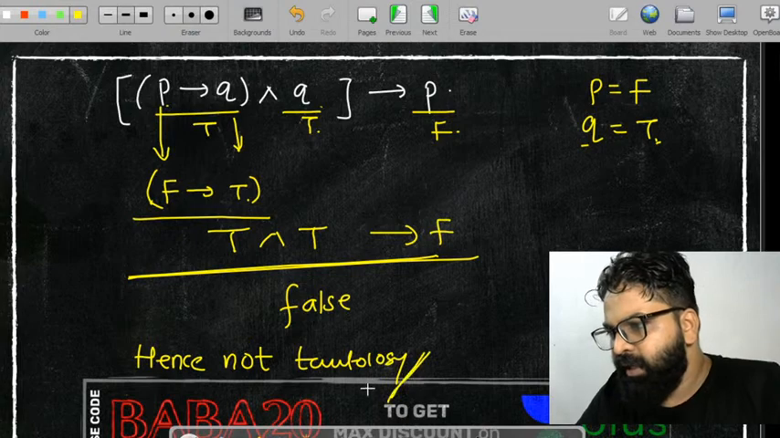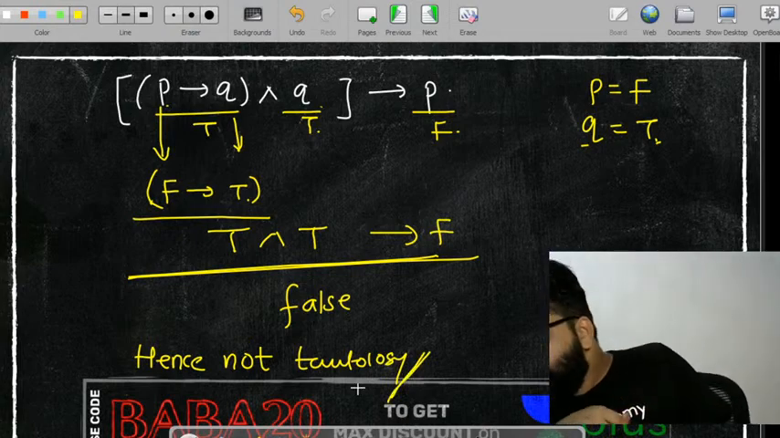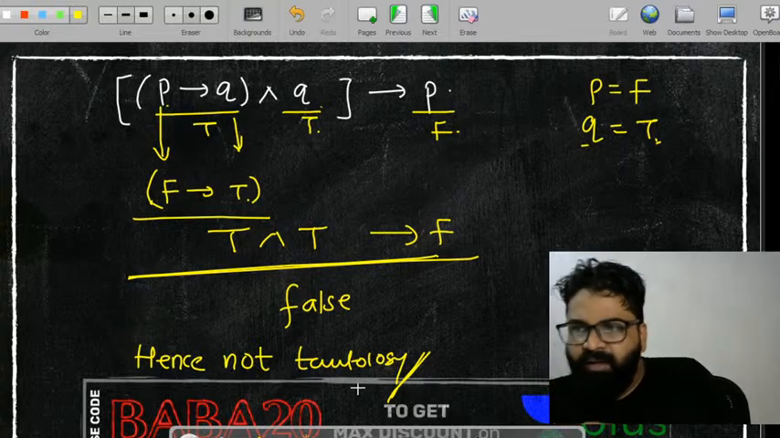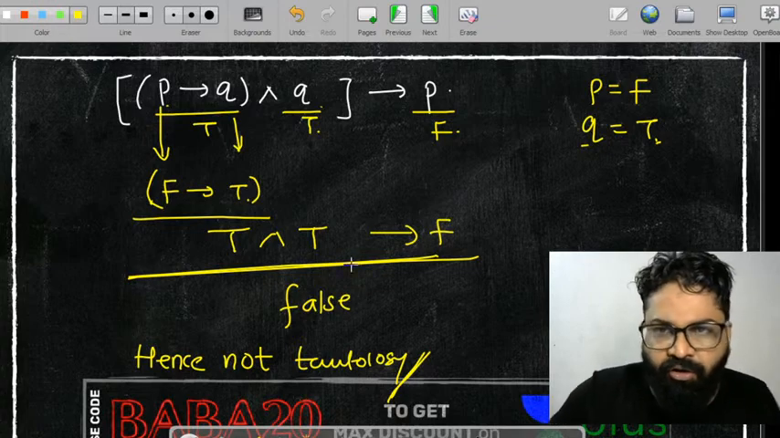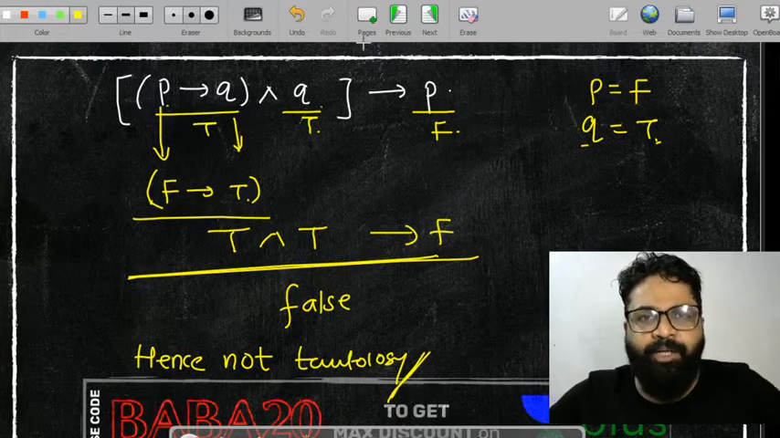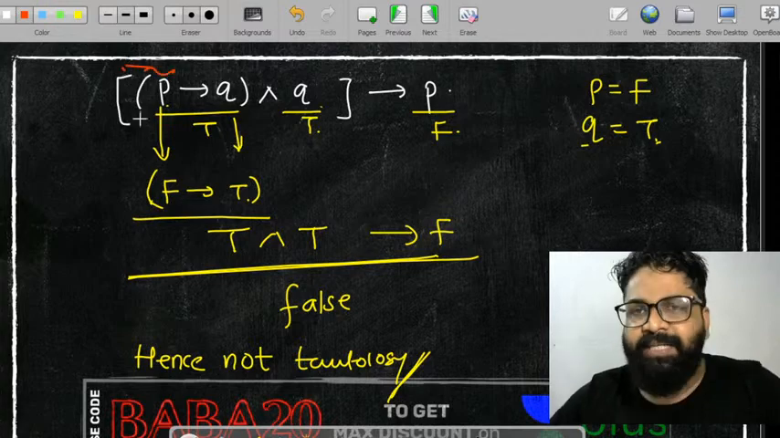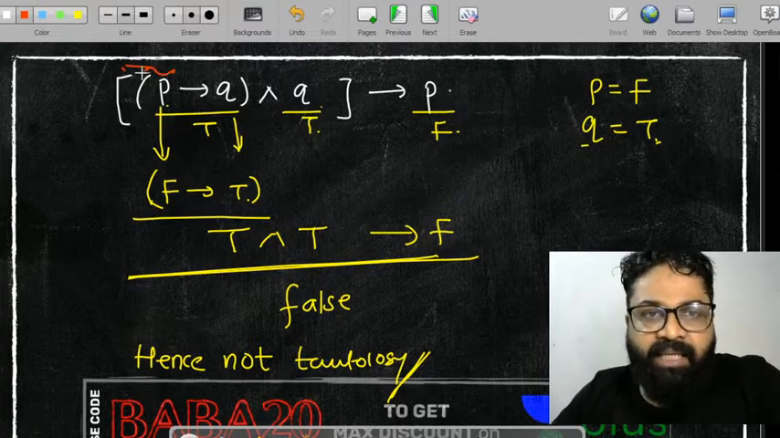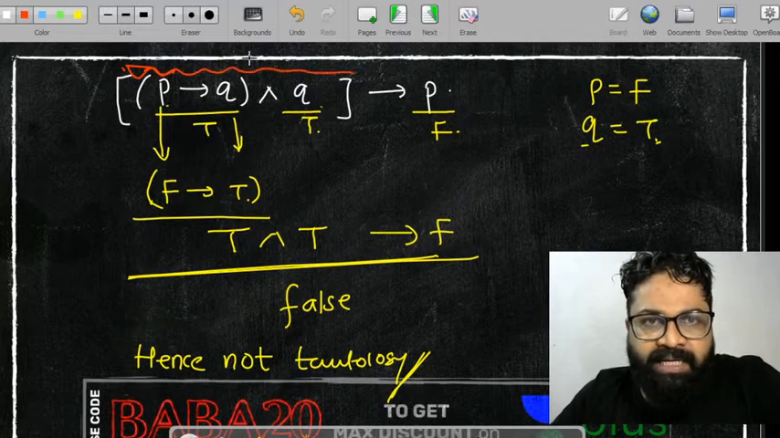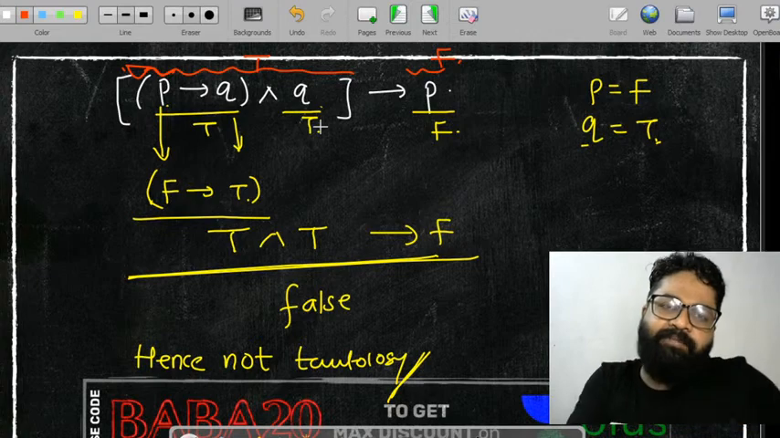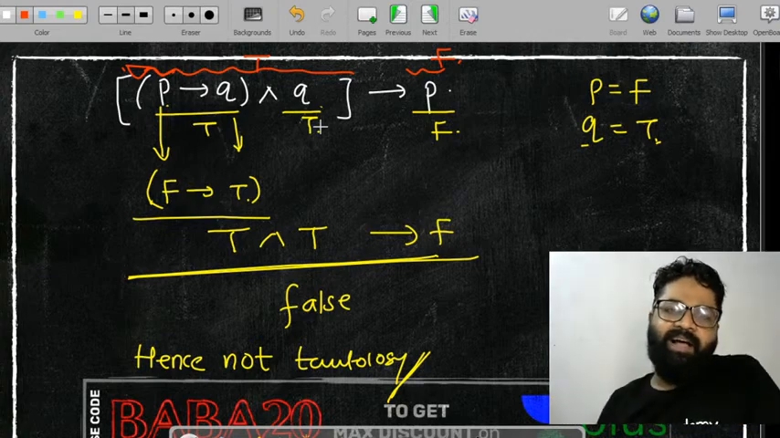Hence not tautology. For P implies Q, why can't we take P as a false? I am taking it now. Hence it's not a tautology because this convert. See, as I told you, you have to convert the left side. Please follow my procedure, otherwise you'll have a lot of problems. Let's consider I will take this as true and I have to take this as false. Left side I have to take true and right side I have to take false.